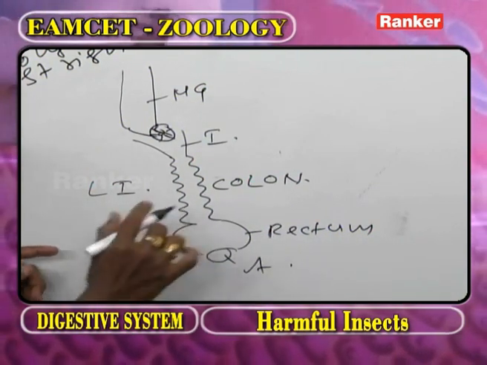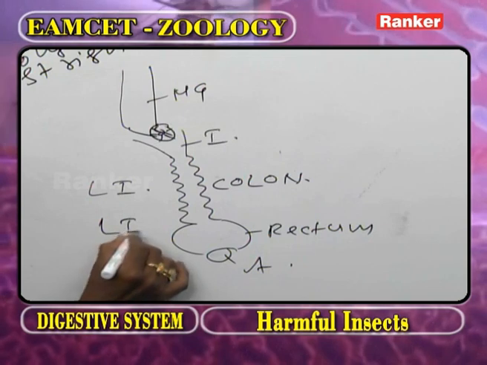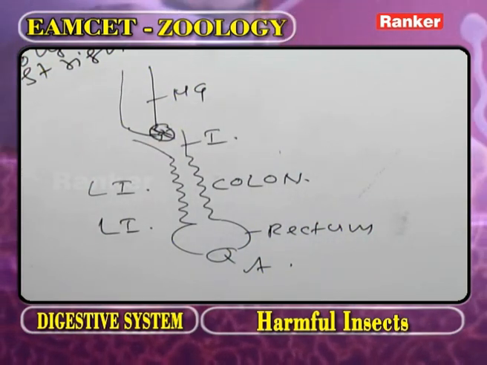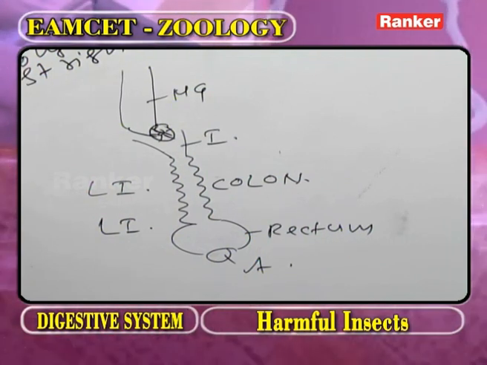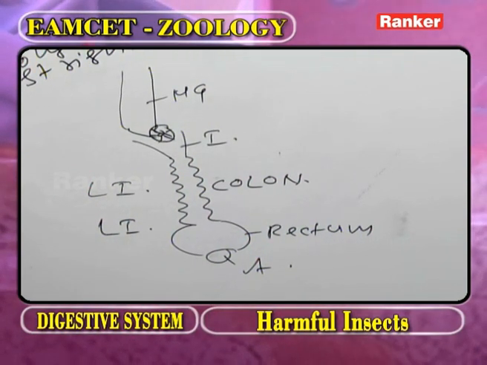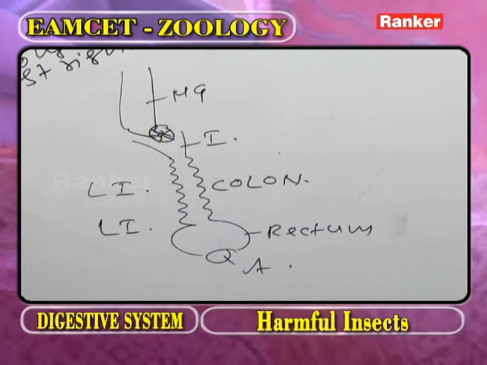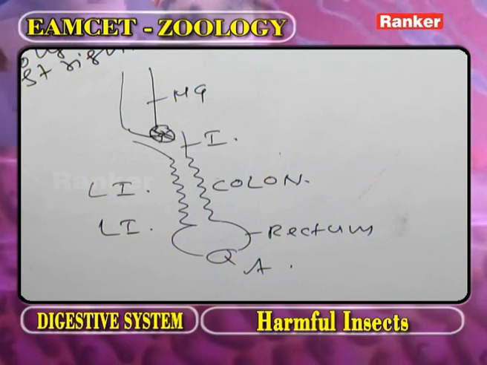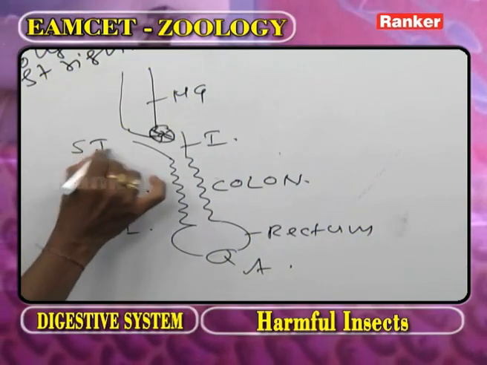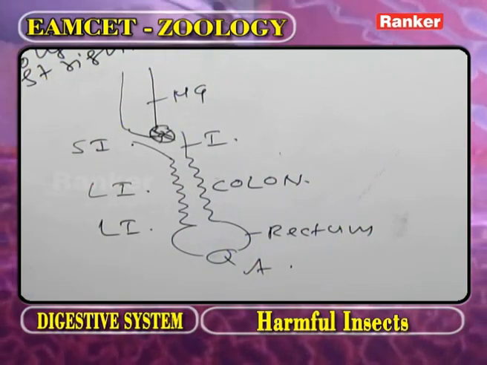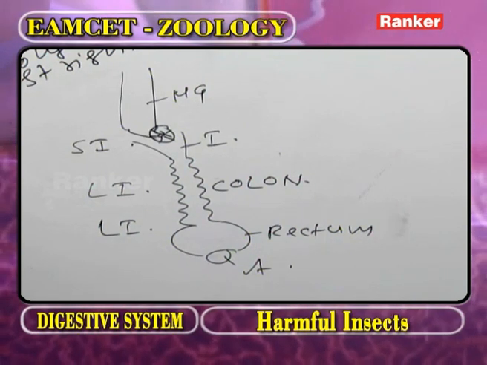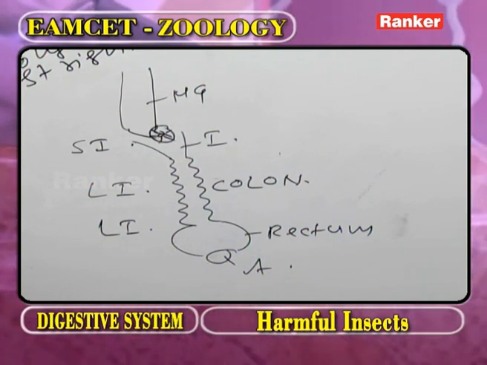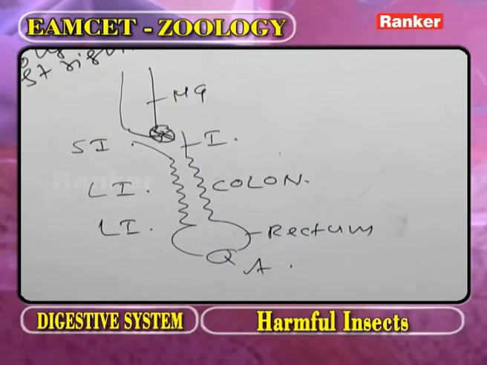The rectum also compared to that of the large intestine of vertebrates. What about the ileum? We know very well in the small intestine, the duodenum and ileum parts are present. Now here, the ileum can be compared to that of the small intestine of vertebrates. Based on this information, what is the long coiled part of hindgut? That we call it as the colon. Now go for the next question.